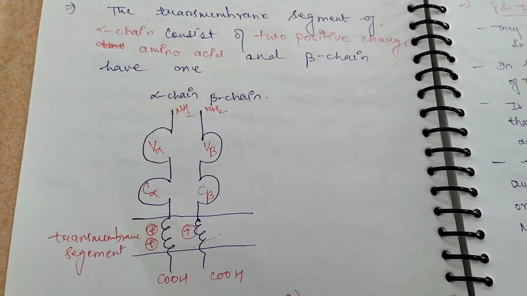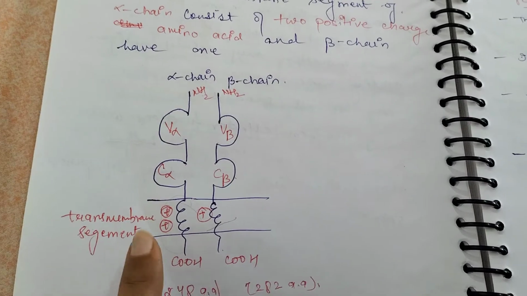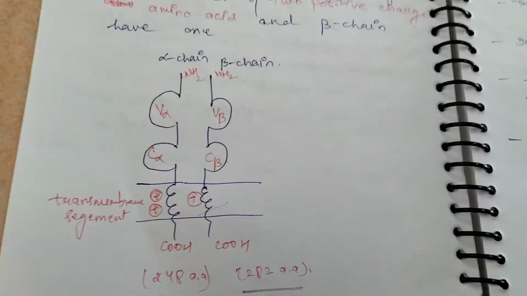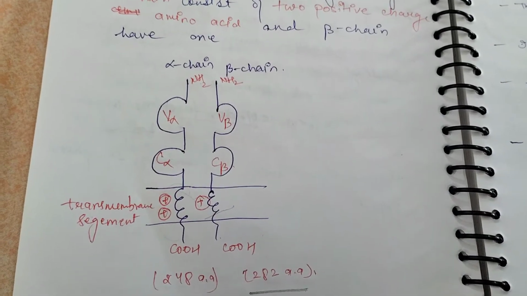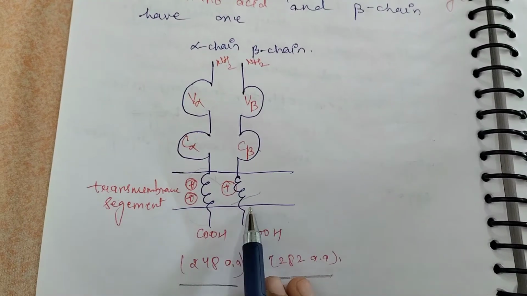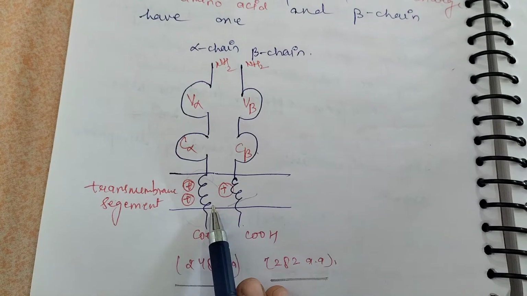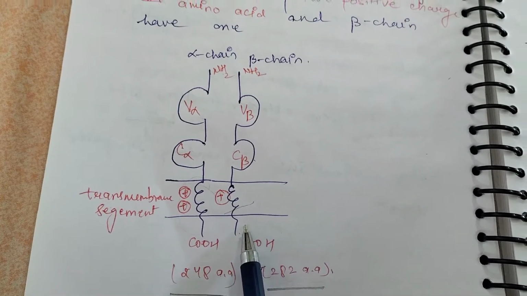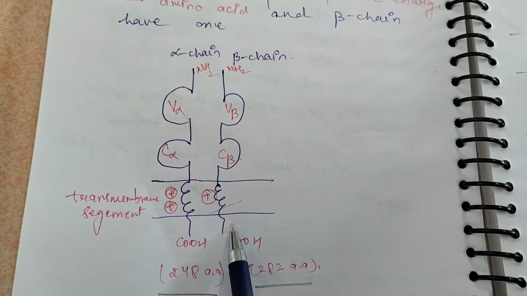This looks like that: two positively charged amino acids here. Here the beta chain consists of one positively charged amino acid.